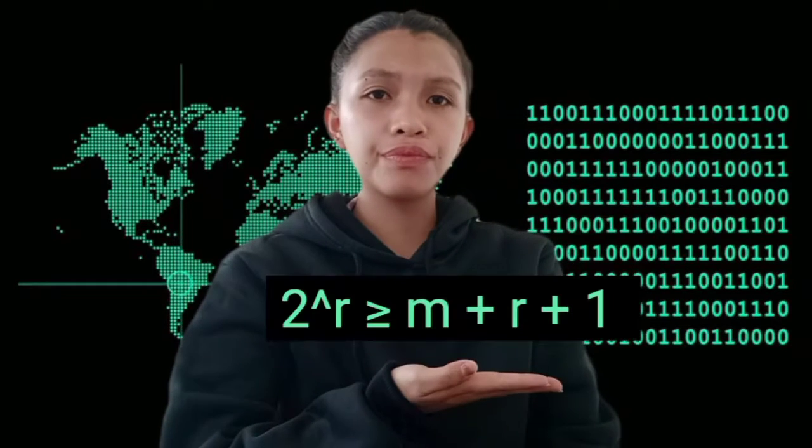Alright, we're almost there. Redundant bits are extra binary bits that are generated and added to the information carrying bits of data transfer to ensure that no bits were lost during the data transfer. The number of redundant bits can be calculated using the formula 2 to the power of R is greater than or equal to M plus R plus 1, where R is the redundant bits and M is the data bits. Suppose the number of data bits is 7, then the number of redundant bits can be calculated using 2 to the power of 4 greater than 7 plus 4 plus 1. Thus, the number of redundant bits is equal to 4.